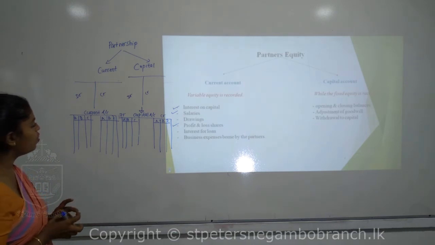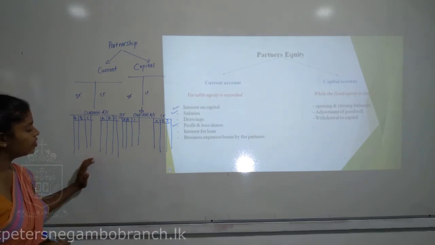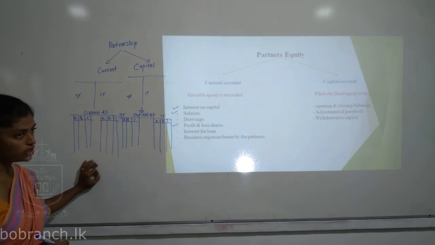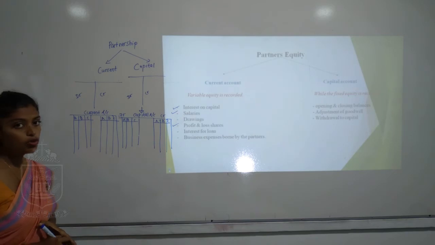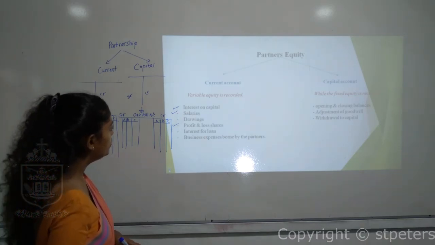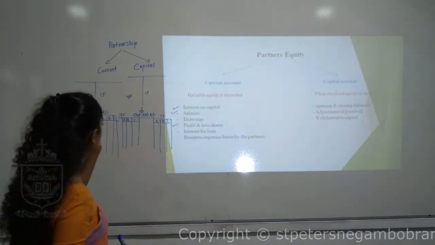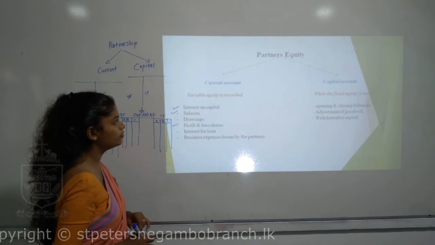So this is how you have the capital and current account. It has the same format. The only difference is, when we compare the usual ledger account, we have different value columns according to the number of partners in a partnership organization. So the variable items are recorded in the current account and the fixed items are recorded in the capital account.